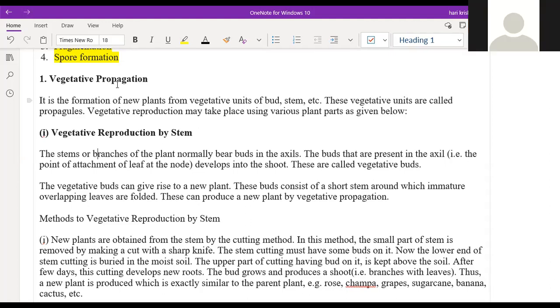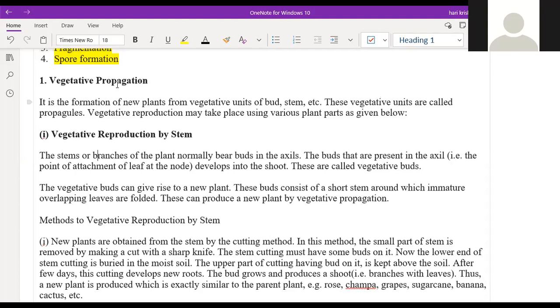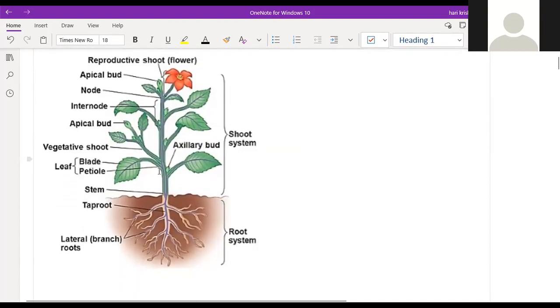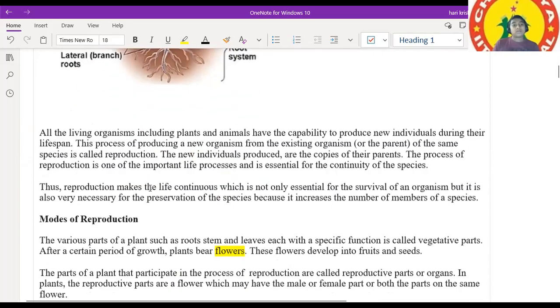Wait, wait. What is vegetative propagation first? The stem or the branch of the plants normally bears buds in the axil. What is the meaning of axil? We said node, right? The point of attachment of the leaf at the node is called an axil. Near the node only, this axil is there. Whether we have seen it in the picture or not, it's not there in the picture, right? This is the axil. The axillary bud is located right here.